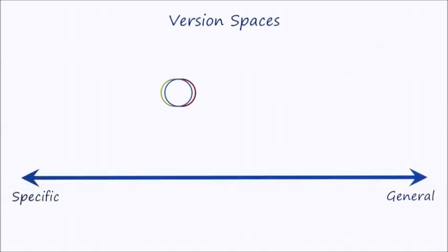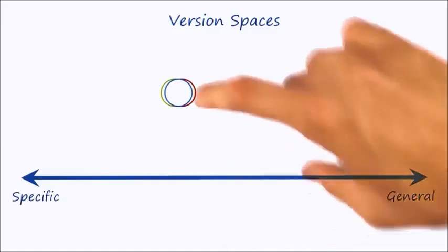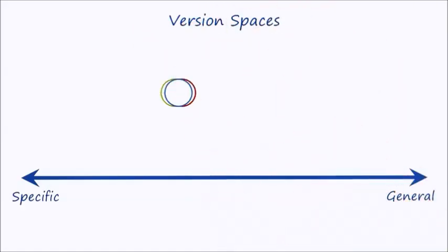We can also see metacognition in version spaces. Our agent has a notion of specific and general models, and it also has a notion of convergence. The agent is consistently thinking about its own specific and general model and looking for opportunities to converge them down into one model of the concept.